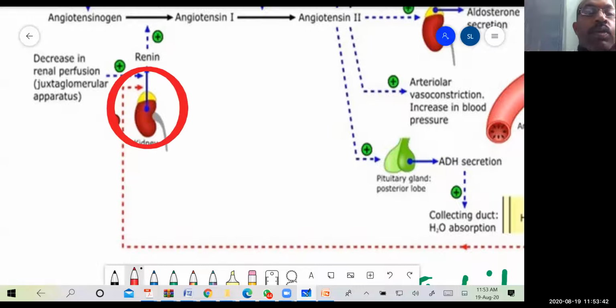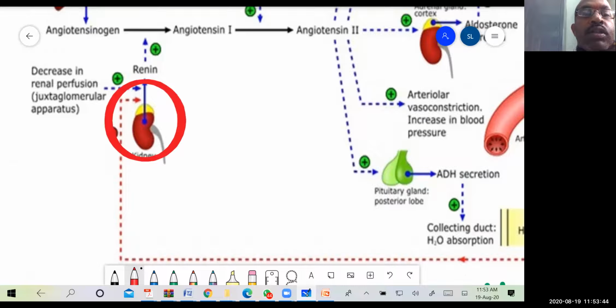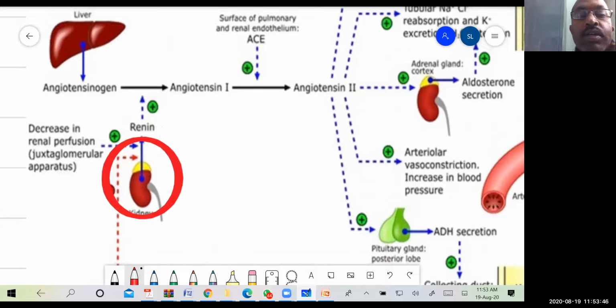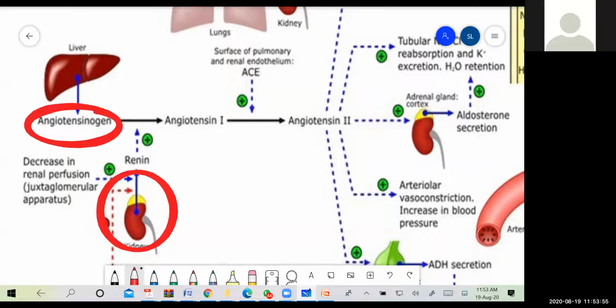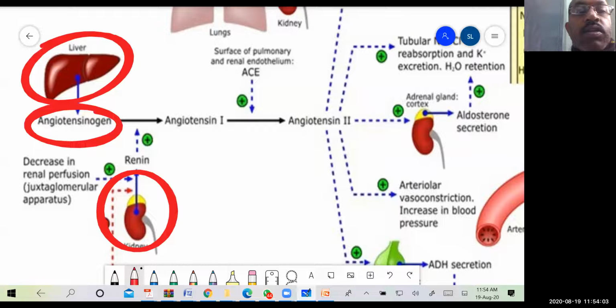It is released into the blood circulation, and this renin acts on the angiotensinogen. This angiotensinogen is secreted by the liver.